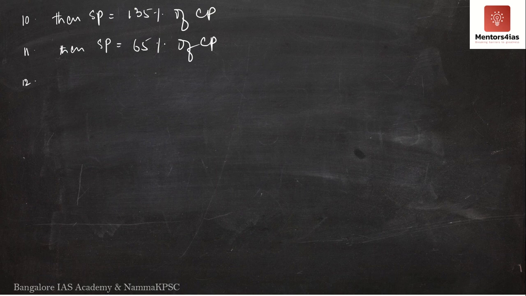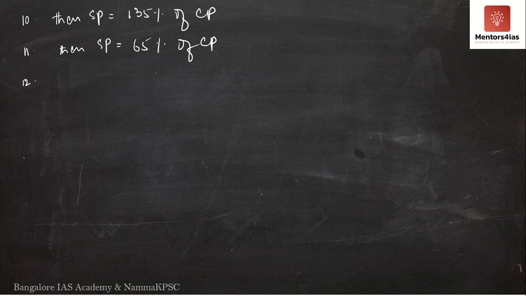12th one. When a person sells two similar items, one at a gain of X percent and the other at a loss of X percent, it is always the same X, not Y percent.